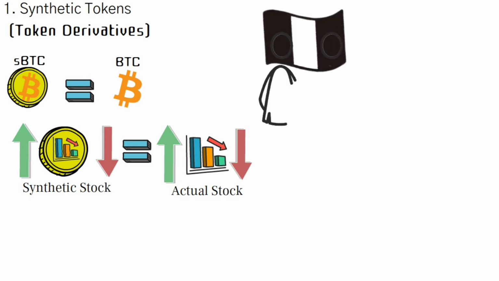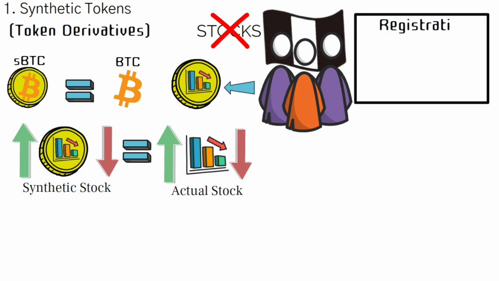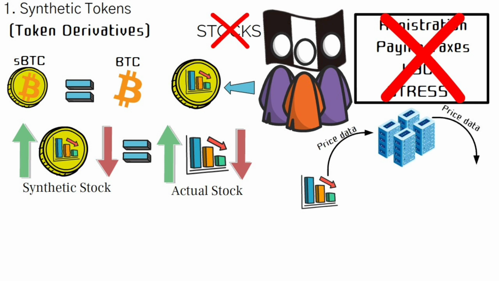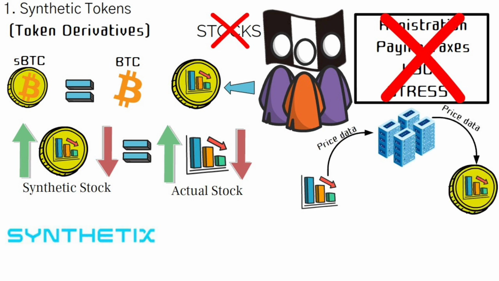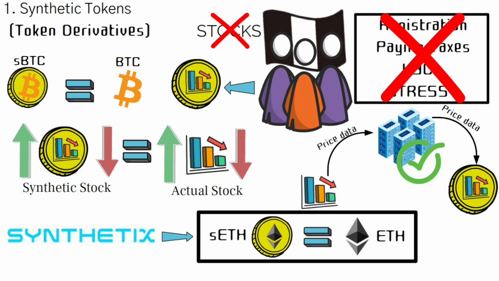This way, even if the person is in a region where it's prohibited or is unable to purchase this stock, the person can purchase the synthetic token of that particular stock and take advantage of the price movement without going through the process of registrations, paying taxes, and other hassles that come when purchasing a stock. Now, for this to function, an oracle is needed to track the price of the original underlying asset. On platforms like Synthetix that support trading of synthetic tokens, you can purchase synthetic tokens that track the price of other assets. We can see the great use case of oracles here.